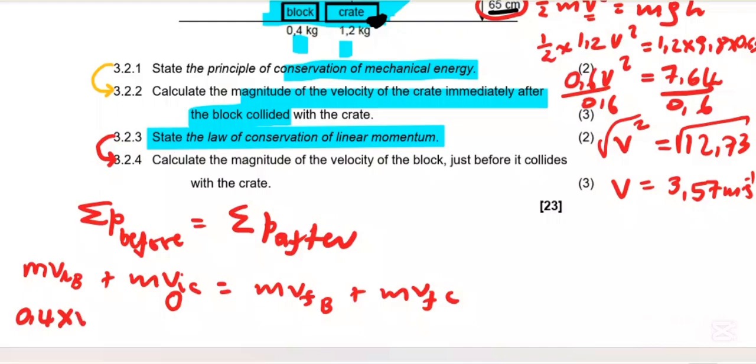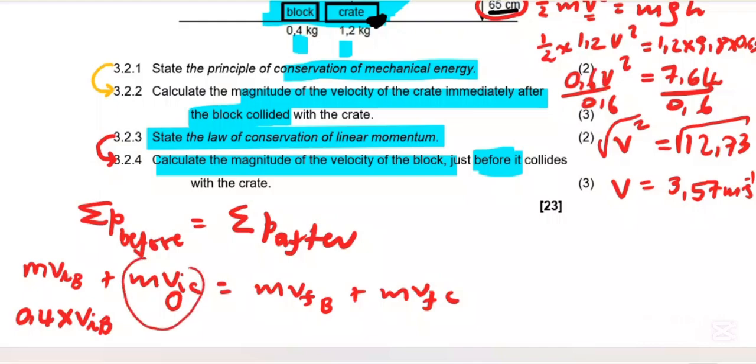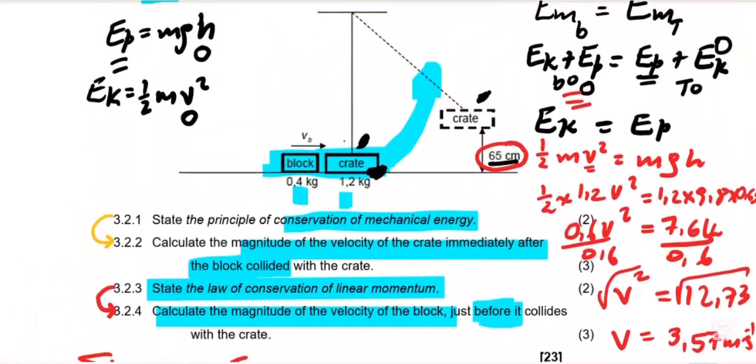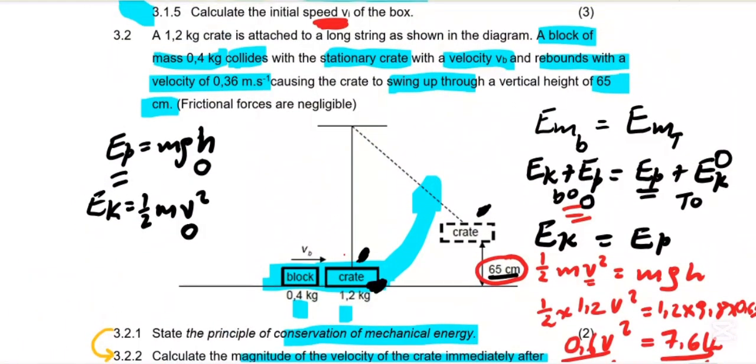Here I think it's what we are looking for, the block, because the question says calculate the magnitude of the velocity of the block just before, which means we are looking for before collision, that is initial. Then this whole part will be 0. After collision, which way was the block moving? Look at the statement.